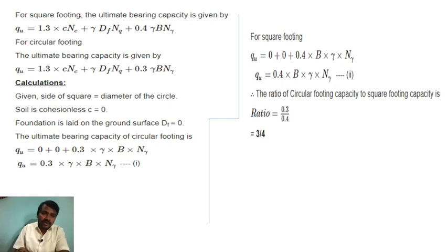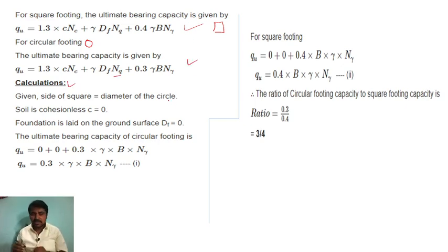For the square footing, we know the ultimate bearing capacity is given by this formula: 1.3 C Nc plus gamma into depth of foundation into Nq plus 0.4 gamma B Nr. And for the circular one, the ultimate bearing capacity is 1.3 C Nc plus gamma into depth of foundation into Nq plus 0.3 gamma B Nr. These are the important formulas for the calculation.